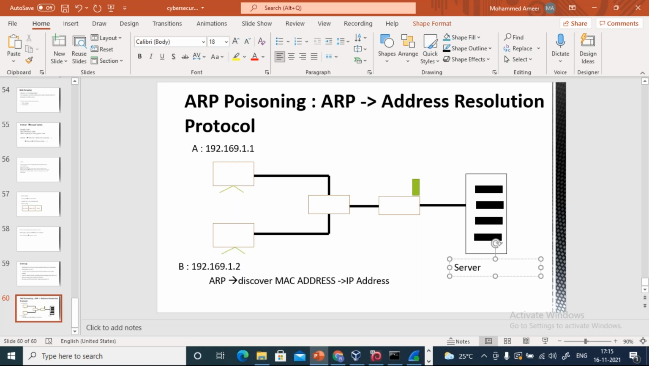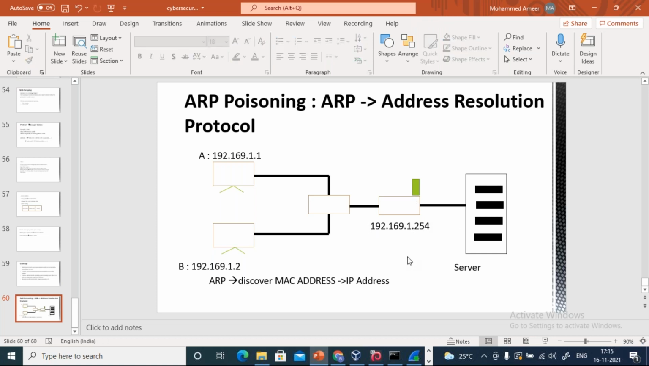Let's say now this is my router. This will also have an IP address. Let's say the IP address of this particular router is 192.169.1.254. Okay. So here basically what we are doing, I have drawn a